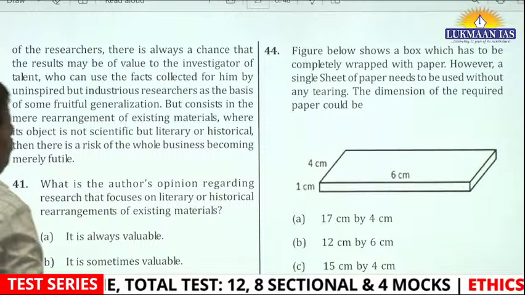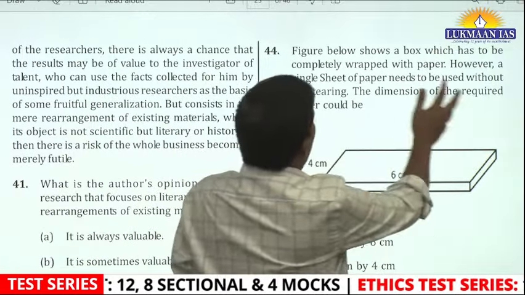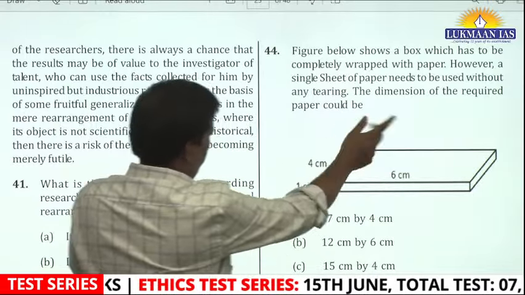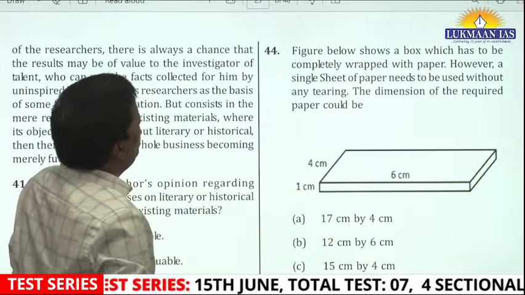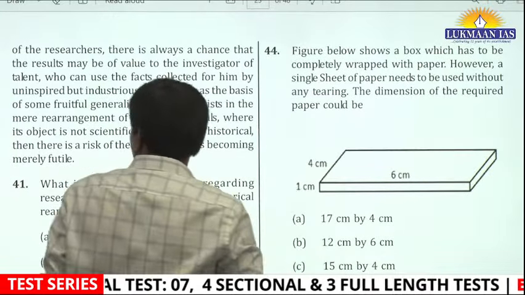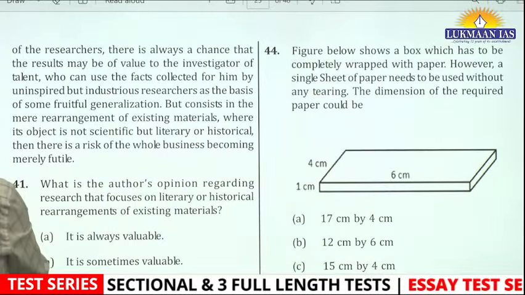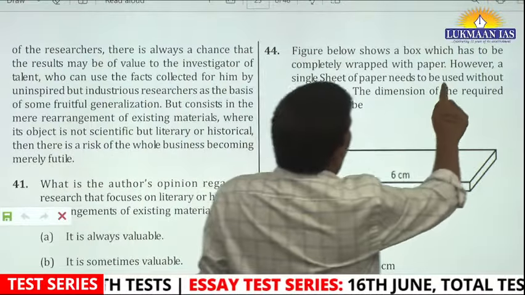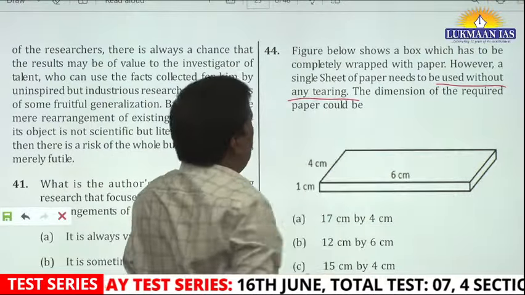This is a fine question, CSAT level. The figure shows a box which has to be completely wrapped with paper. This is the dimension: 1, 4, 6. However, a single sheet of paper needs to be used without any tearing. Without any tearing, right? Now this question involves not only a little bit of mathematical thinking, but here many people will have a problem. Okay, without any tearing, so don't worry.